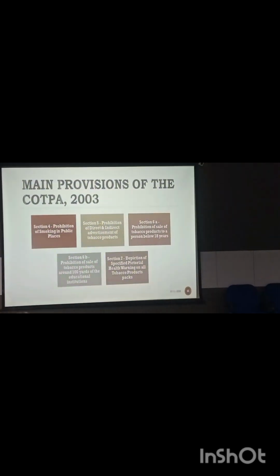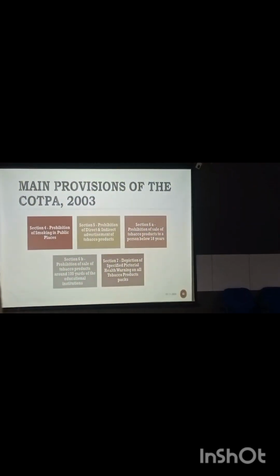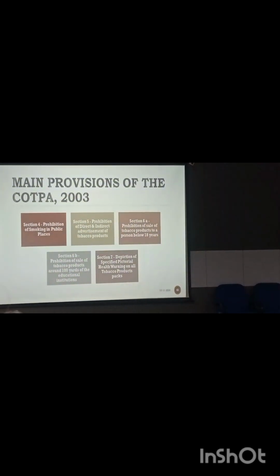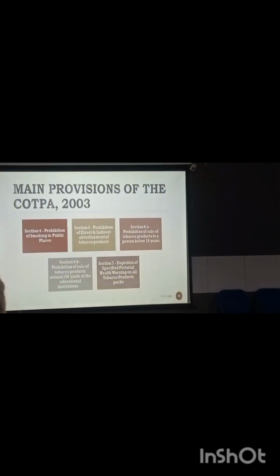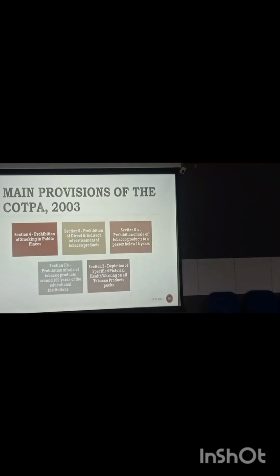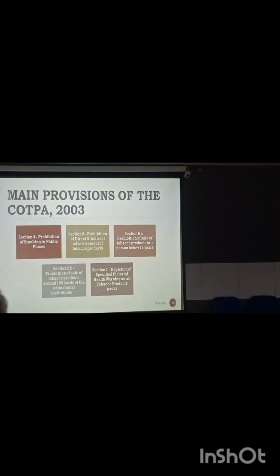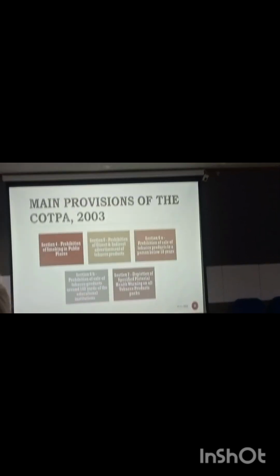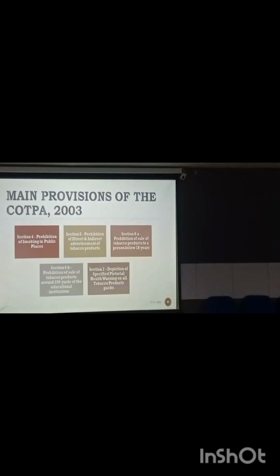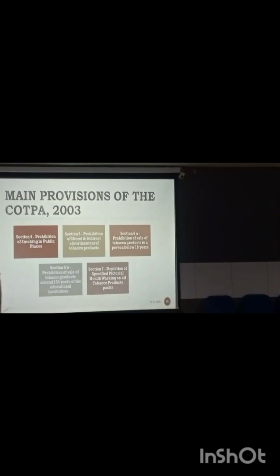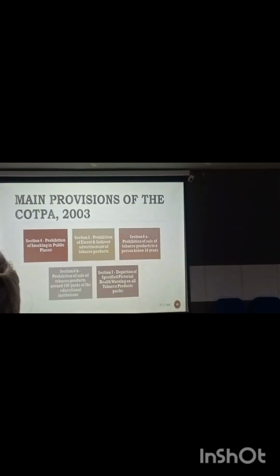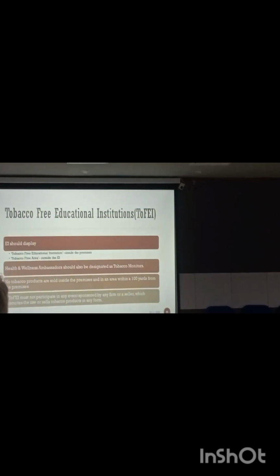So these are the main provisions we have already discussed. Prohibition of smoking in public places, prohibition of advertisement, prohibition of sale to any minors below the age of 18 years, prohibition of sale within 100 yards of any educational institutions, and depiction of pictorial warnings. Tobacco-free educational institutions will be talked about more by Dr. Surya sir, so I'll skip this.